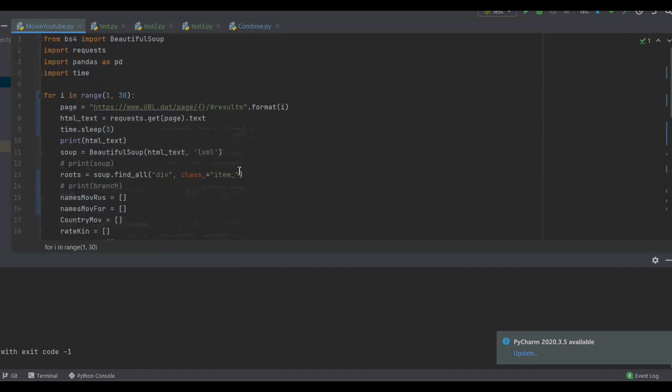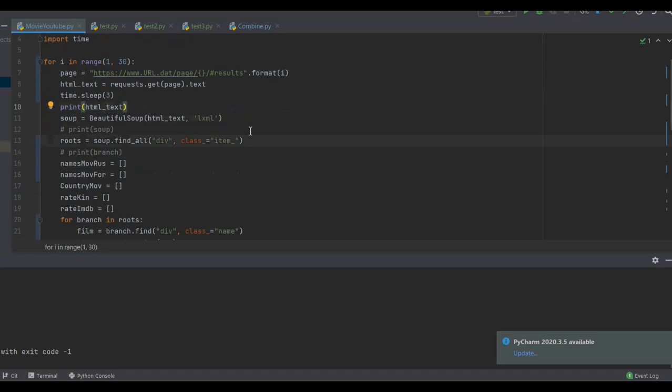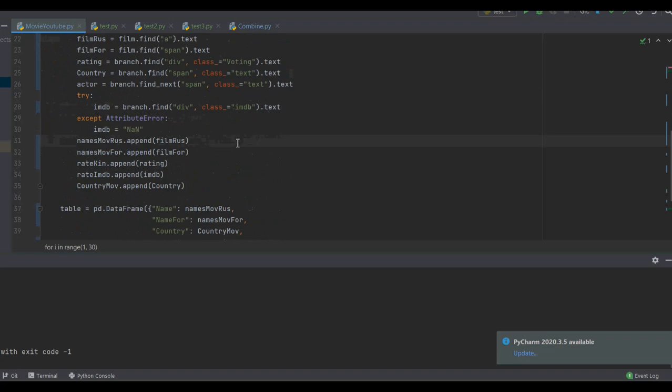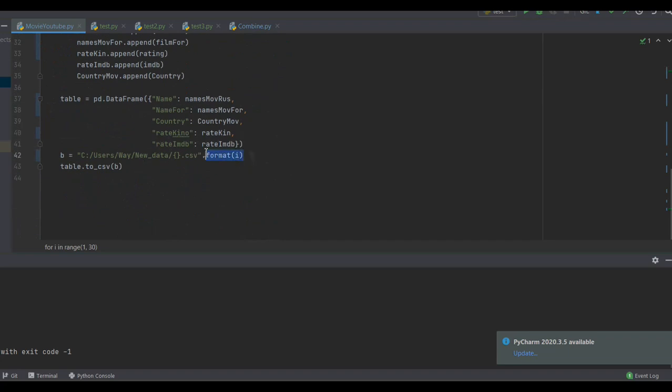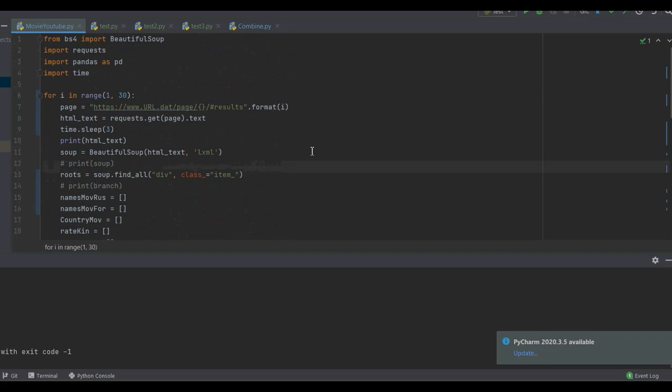Now let's go back to the page title. Why is the variable i specified here? The standard page on my website contains information about 50 movies or TV shows. But this is not enough for data analysis at my desire. Therefore, I go through the pages and take 50 pieces of data from each and save them in a file with the same name as variable i. As a result, I will receive the specified number of files with the necessary information.